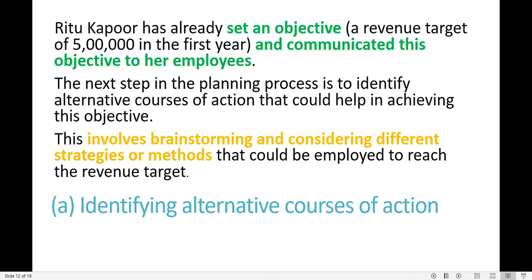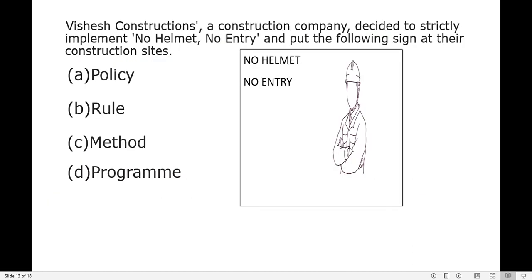The next step in the planning process is to identify alternative courses of action that could help in achieving the objective. Since we have to find the alternative courses of action, what will it help us to do? It will allow brainstorming and considering what are the different strategies or methods that could be employed to reach this target. So, what is the option here? It is identifying the alternative courses of action. This question has come in the CBSE board paper of March 2024.